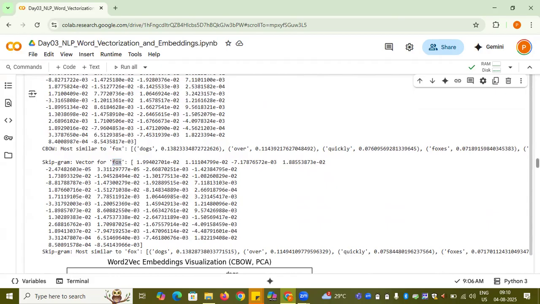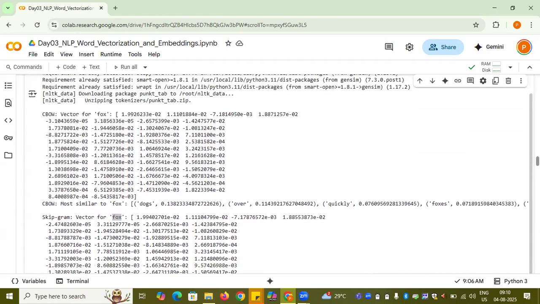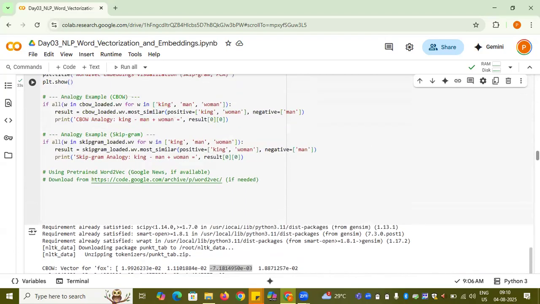If you compare the two, you'll see there are some differences, not much. Although the algorithms are different, the final intent of both methods is to get the context-type embedding of the words.